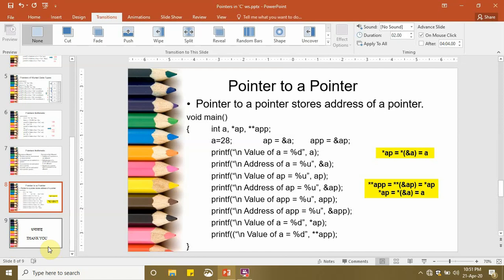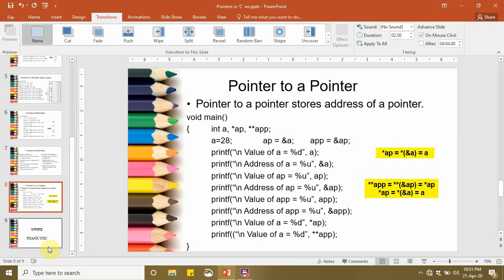As app is a pointer to a pointer but is also stored in memory, we can print its address using the ampersand operator. We have also discussed previously that the value of a can be printed using star ap. ap is the address of a, so star and ampersand get cancelled and we get the value of a.